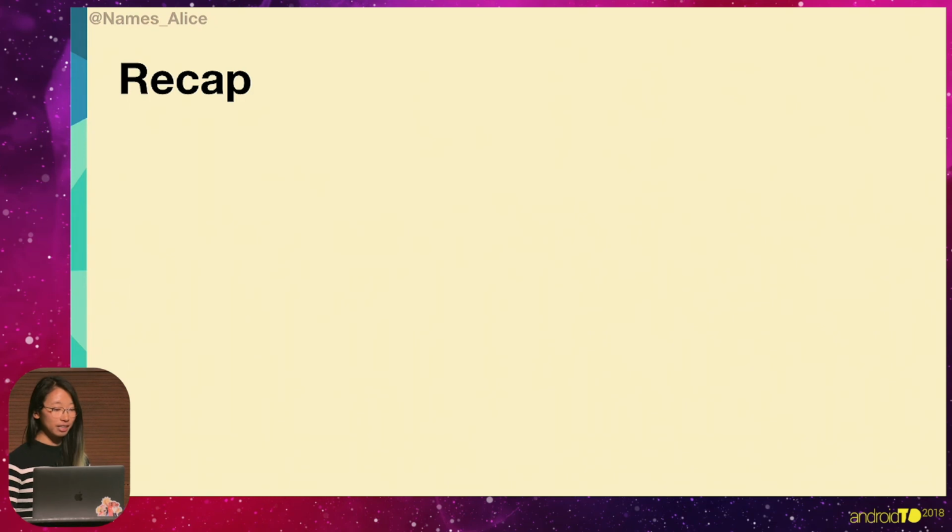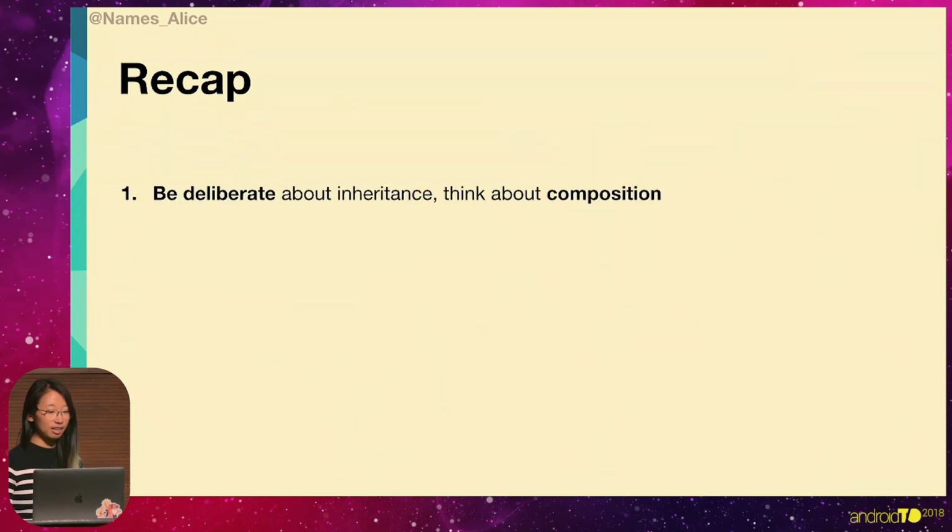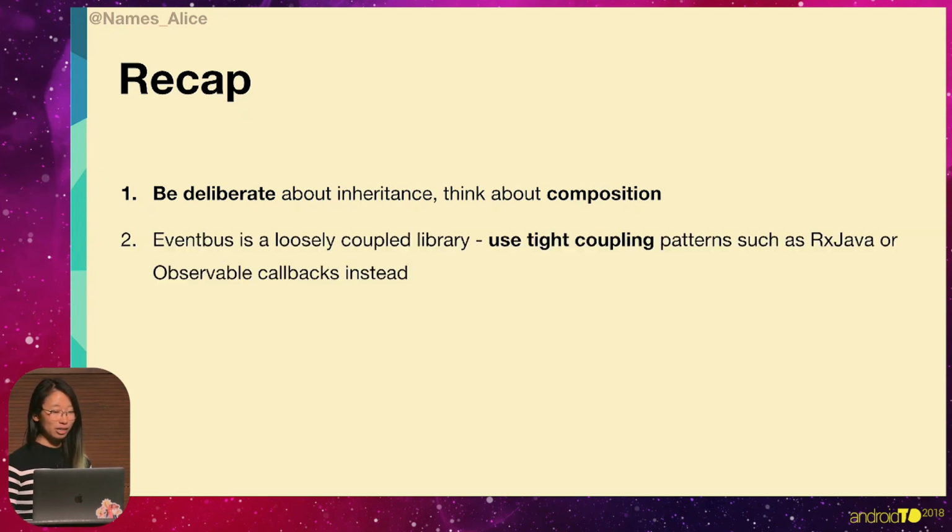So our recap is that, one, we abstracted out a common visual component using inheritance, and that actually made our lives harder as we added new features. So we should be deliberate about inheritance and think about using composition first. Secondly, we noticed that sending events using event bus caused a lot of undetected bugs to appear in production over time. So event bus has pitfalls because of its decoupled nature. So we should use tight coupling patterns in order to make sure that these bugs don't go unnoticed.